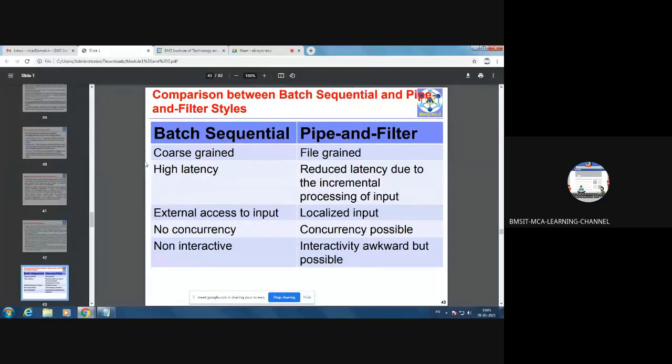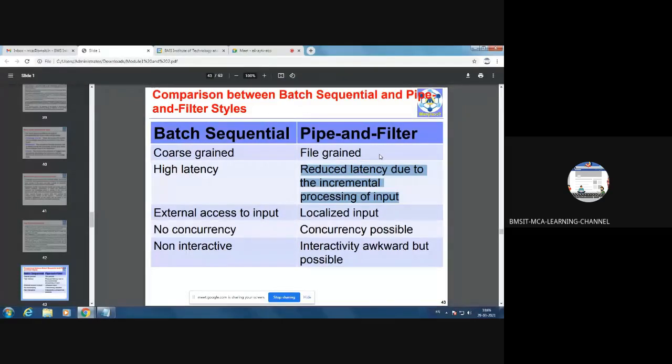Then there will be a high latency in case of batch sequential. In pipe and filter, the latency is reduced due to the incremental processing of input. Say for example, you are performing 5 tasks, that means 5 different instructions, hence the latency is more. But in pipe and filter, even though the instructions are 5 in number, you are combining all of them into a single line. So as a whole, it becomes one single instruction. Hence the latency is reduced in pipe and filter. So if you ask me which will execute faster, batch sequential or pipe and filter, what is your answer, students?